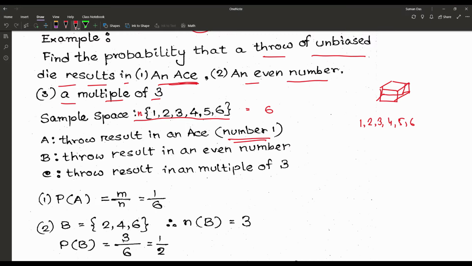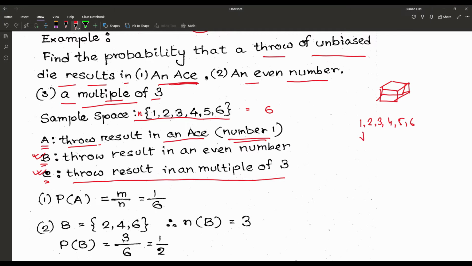So we are defining events. Suppose the first event, the throw result is a 1, is named A. Suppose the second event, the throw result is an even number, is named B. And for the third one, the throw result is a multiple of 3, the event name is C. So the first problem, a 1.